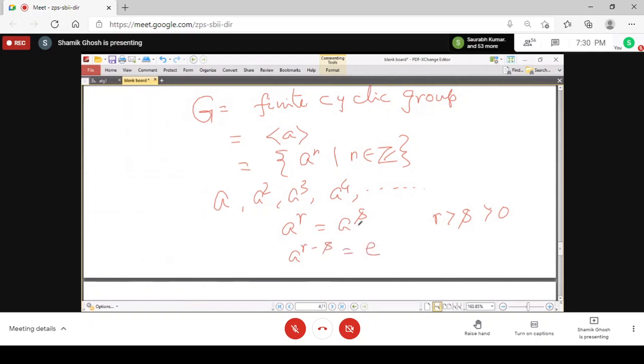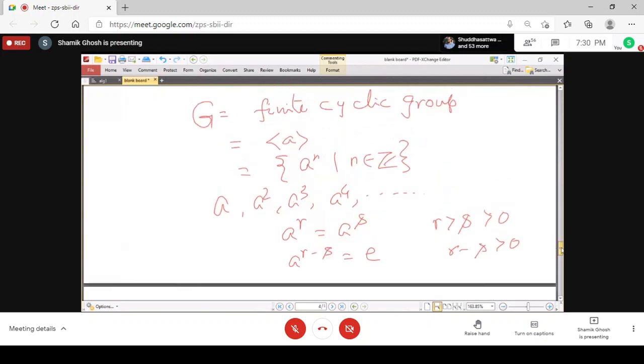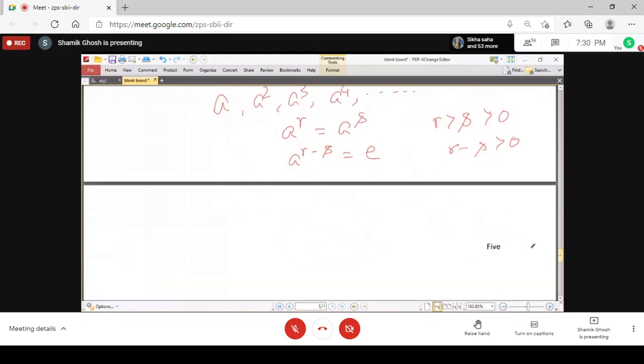If you multiply both sides by a to the power minus s, this side becomes identity, and so you get that a to the power r minus s is identity. And r minus s is positive because r is greater than s. So there is some positive integer power of a that brings it to identity. So suppose m is the least positive integer such that a to the power m equals identity. But then by definition, the order of a equals m.